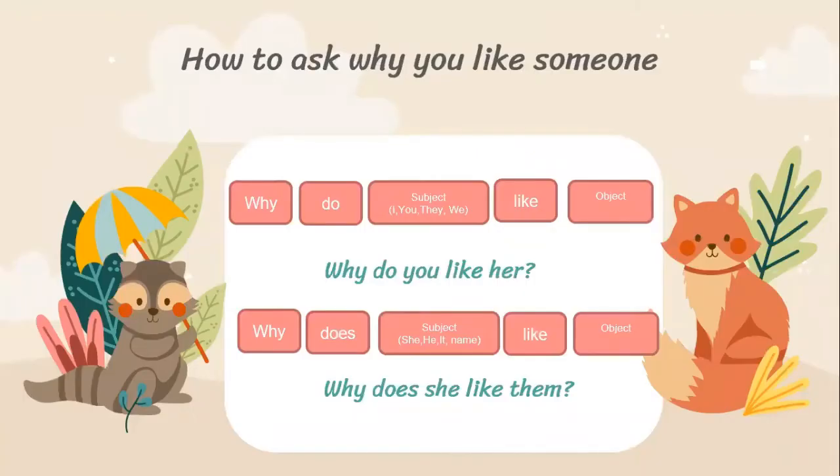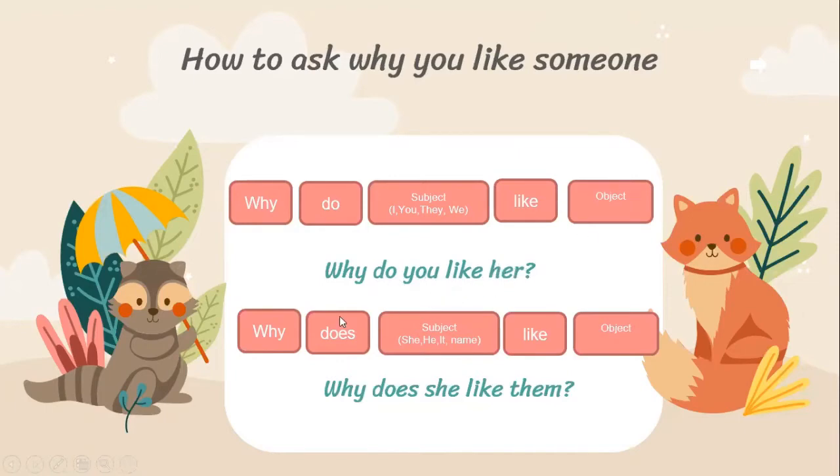Now I would like to tell you how to ask why you like someone or something. For example, if the subject is Ayu Devi, the first thing you need to write is why do, then the subject Ayu Devi, and then like and the object. If you want to ask why do you like her, here is the way. If the subject is I, you, they, and we, you can see here, then the object here is her.